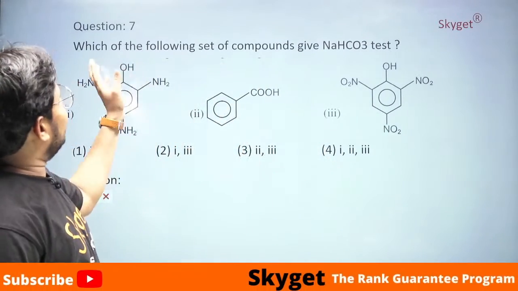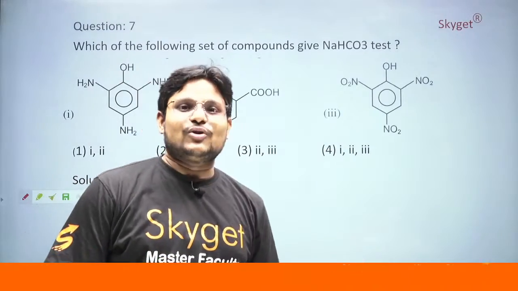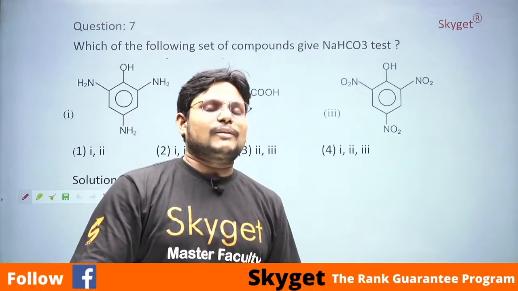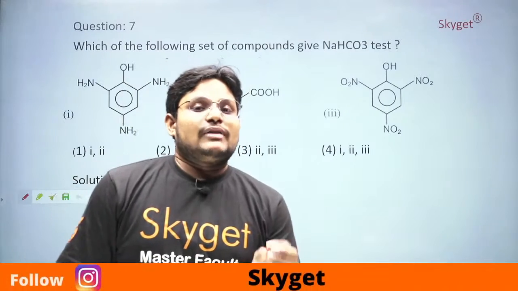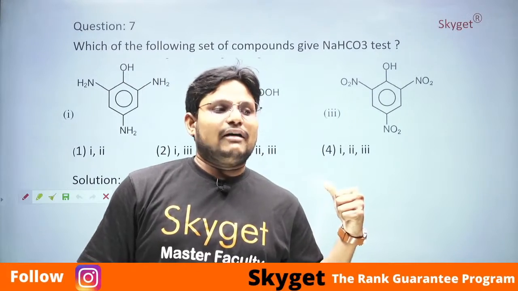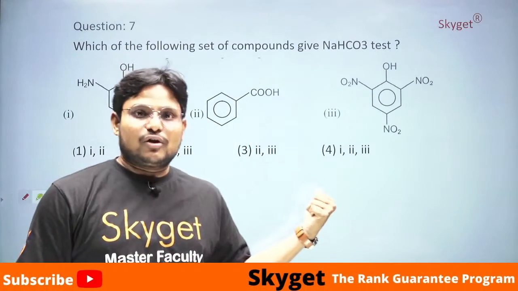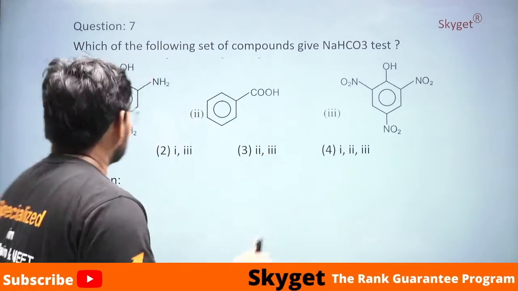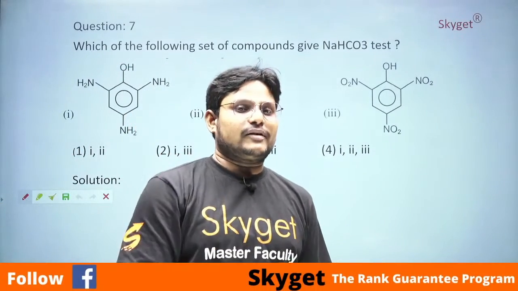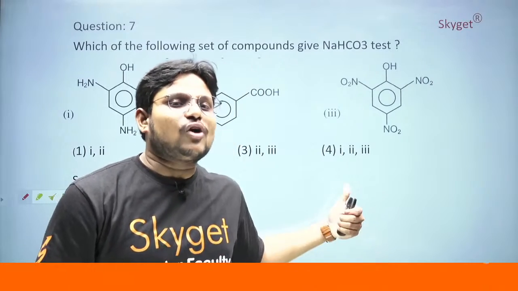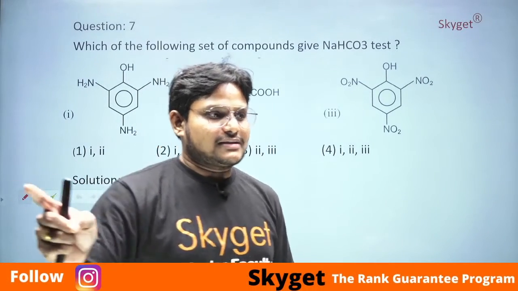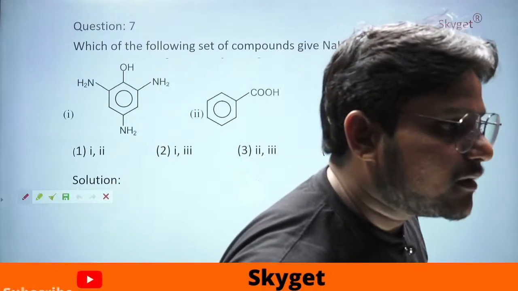Okay. Now if you see here, which of the following set of compounds give the NaHCO3 test, the sodium hydrogen carbonate test? The first thing you have to remember is that the one which is more acidic than H2CO3 will give this type of reaction. If you once get the concept, then you can solve it. Trust me, this is all about electron withdrawing groups and electron donating groups. Have you got that concept?